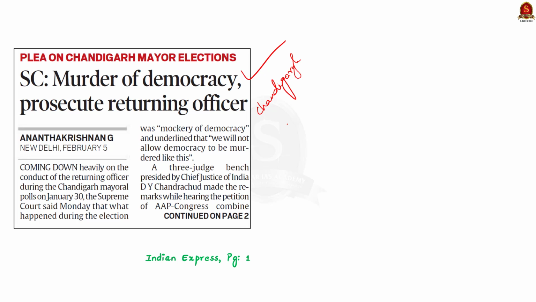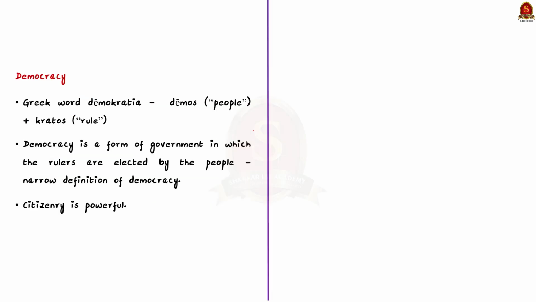So in this news article discussion, let us understand about democracy and some of its important features. See, democracy as a term is derived from the Greek word demokratia. It was coined from demos meaning people and kratos meaning rule. It was derived in the middle of the 5th century BCE to denote the political systems then existing in some Greek city-states, notably Athens. In simple words, we can say democracy is a form of government in which the rulers are elected by the people. But this is a narrow definition of democracy.